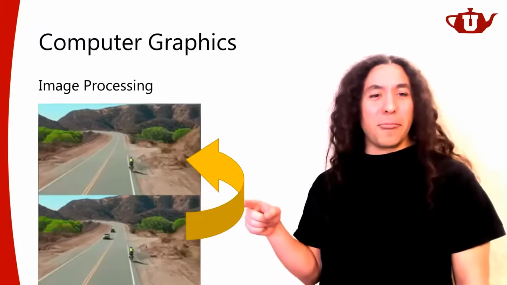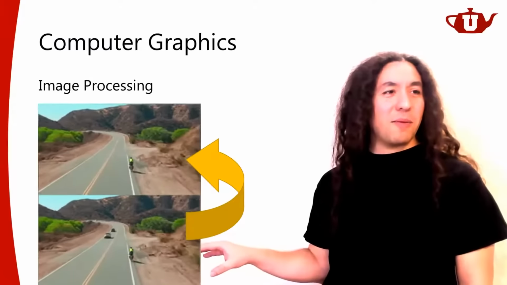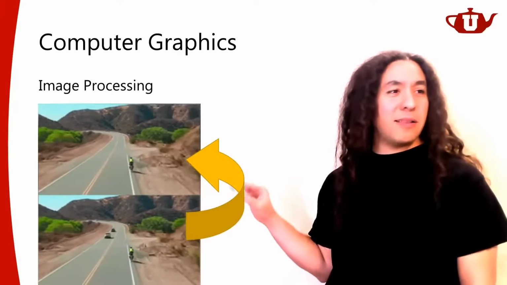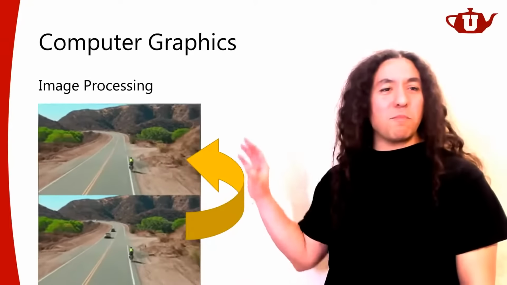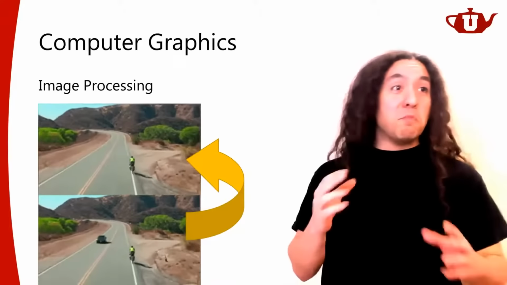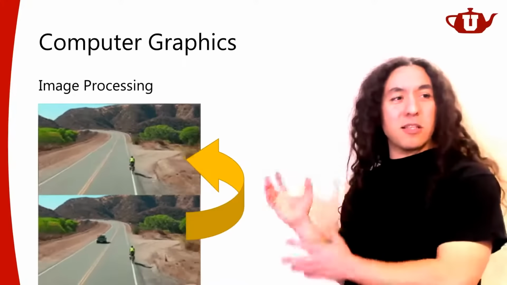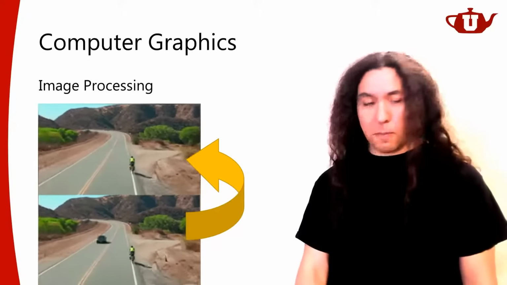For this example, if you're trying to understand what's going on here, there are some cars at the bottom, and the algorithm automatically deletes those cars, and they don't exist anymore. So this doesn't quite perfectly fit in our modeling, animation, rendering paradigm, but still, image manipulation is considered a part of computer graphics by most people.